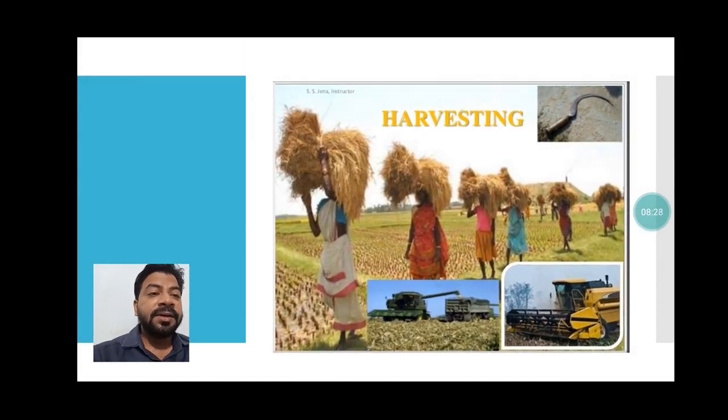Harvesting, you can see how women are carrying the harvested grains, or crops. The early tool was this simple tool, a grass cutter. Now see how the modern machines take less time to harvest the field.